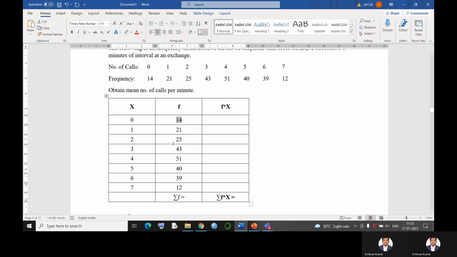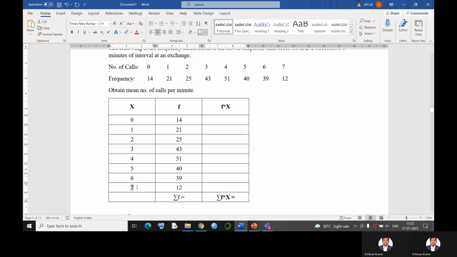And they got only 1 call per minute for 21 minutes. And see this 43: for 43 minutes, they got 3 calls per minute. That is how this distribution is set up.